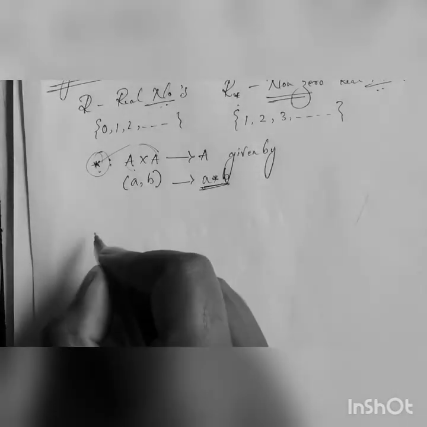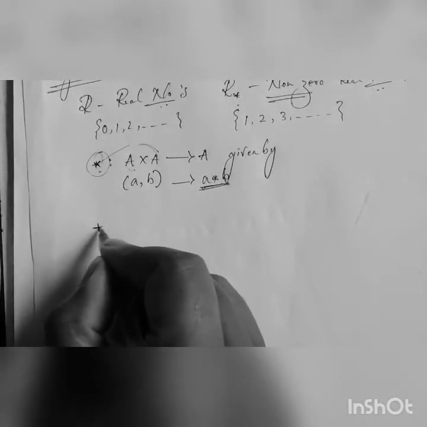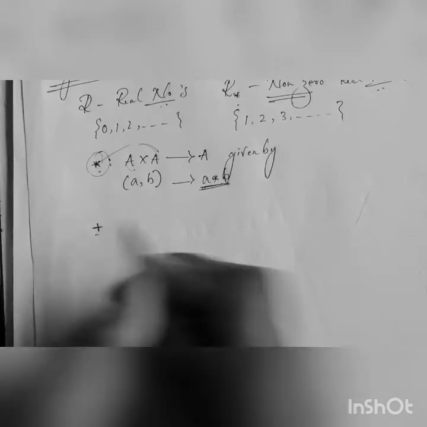So let us begin with addition. We need to show this is a binary operation.